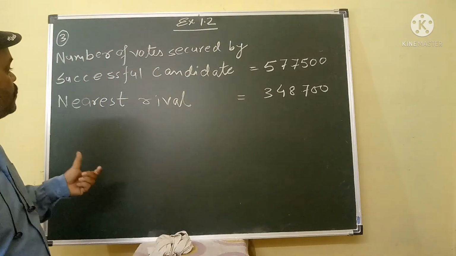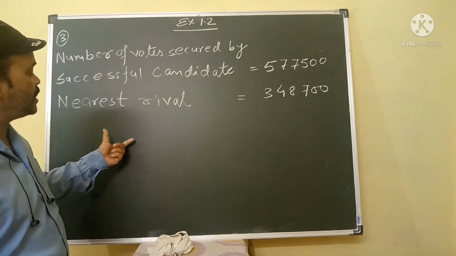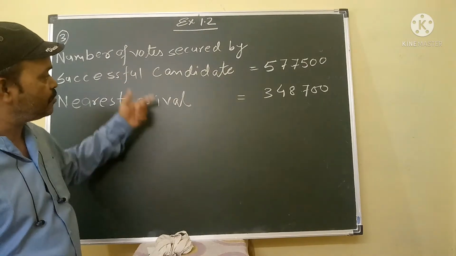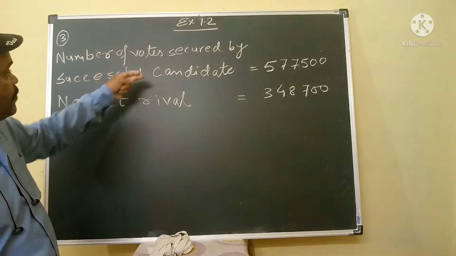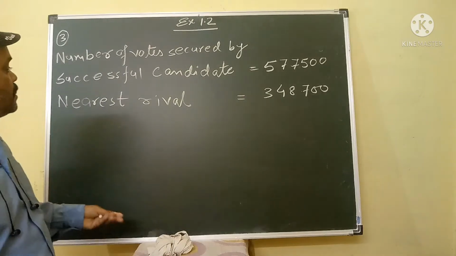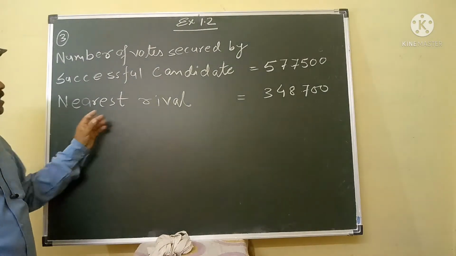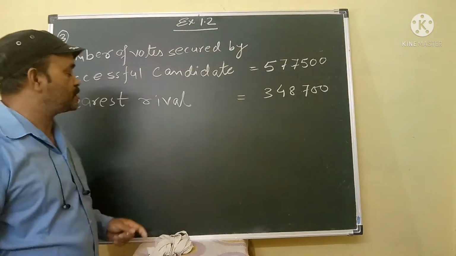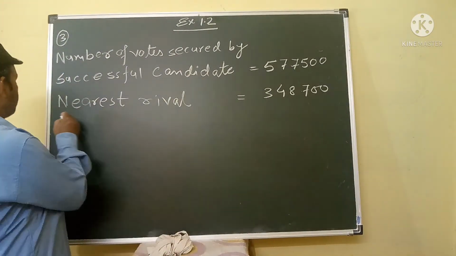So for finding the margin between two candidates, we will subtract these two numbers. Now look here.